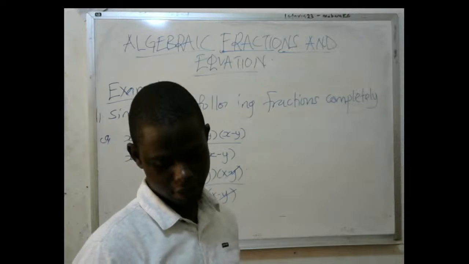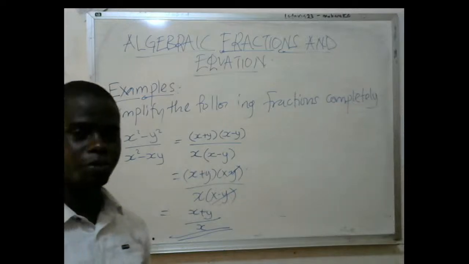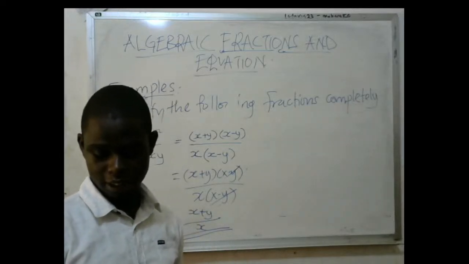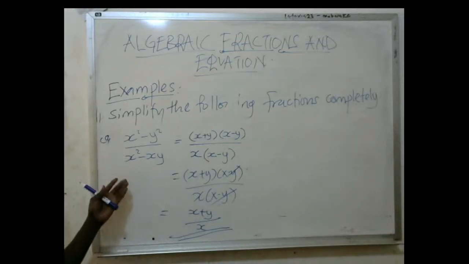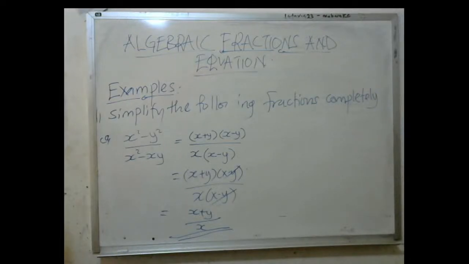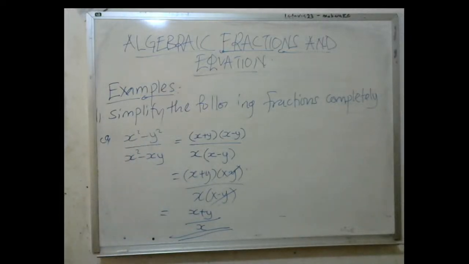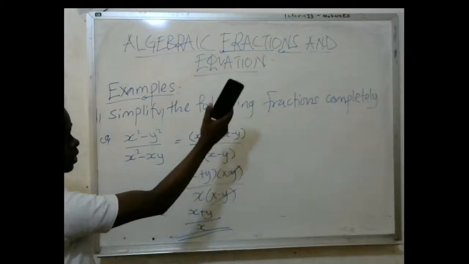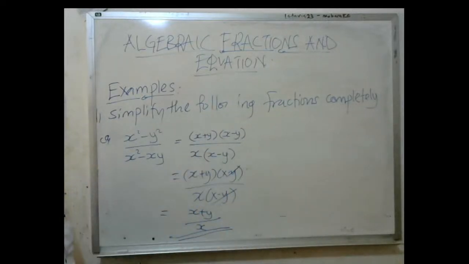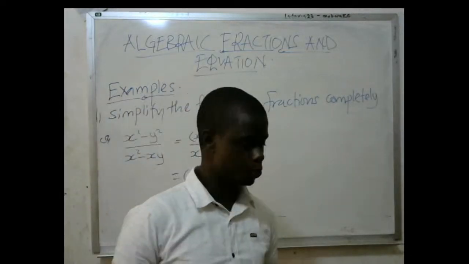We are aiming at doing the second example. In this topic, you need to have knowledge of quadratics. Also, when we look at the factorization bit of it, you need to know how to factorize. You need to know how to deal with the difference of two squares. Whenever you see two numbers with a minus sign between them and their squares, you know that is the difference of two squares. Addition or subtraction doesn't matter, you can start with x minus y, x plus y, but you're supposed to have these two brackets for that case.